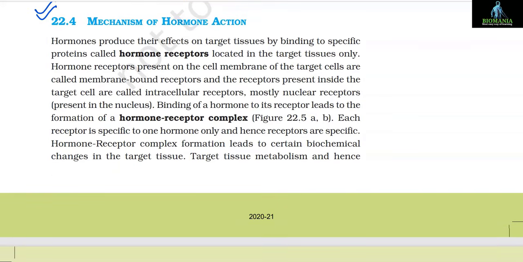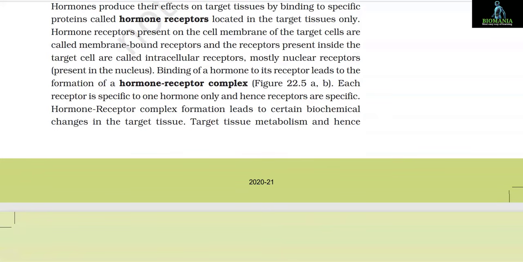Hormones produce their effects on target tissues by binding to specific proteins called hormone receptors located in the target tissues only. Hormone receptors present on the cell membrane of the target cells are called membrane-bound receptors, and the receptors present inside the target cell are called intracellular receptors, mostly nuclear receptors present in the nucleus.